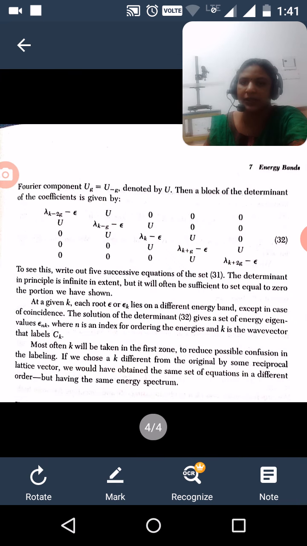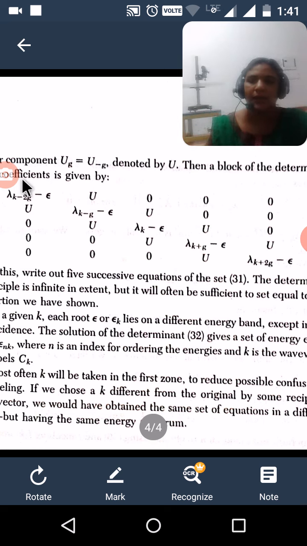We have five successive equations, and we equate the determinant of the coefficients of the five successive equations. Then it becomes λ_{k minus 2G} minus ε, U, 0, 0, 0, then U, λ_{k minus G}. Actually this one is U_{minus G}, but here we consider U_G equal to U_{minus G}, denoted by U. So it is simply represented as U, λ_{k minus G} minus ε, U, 0, 0.